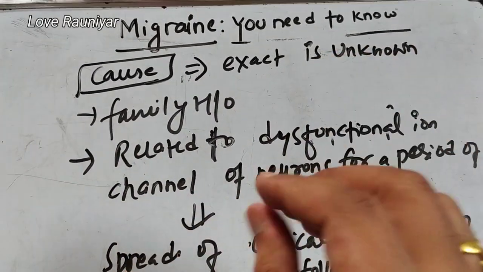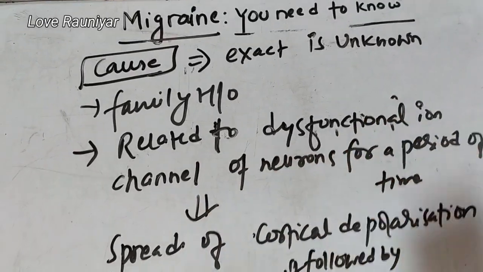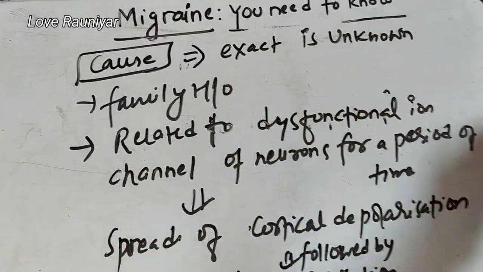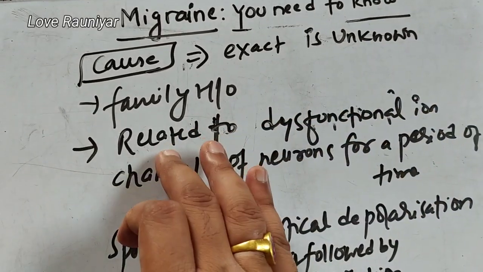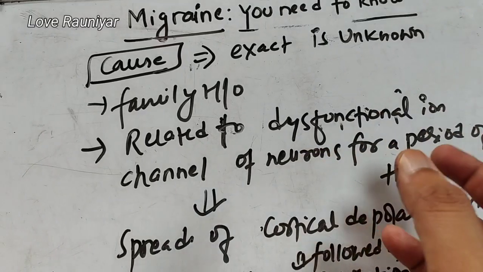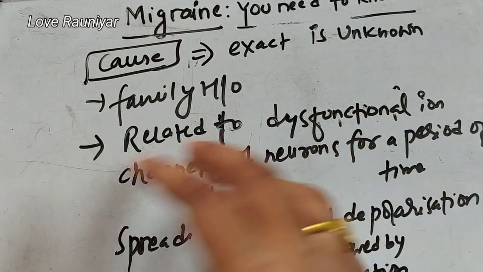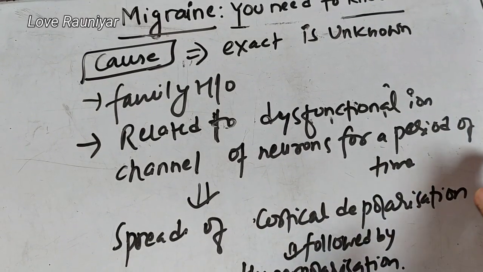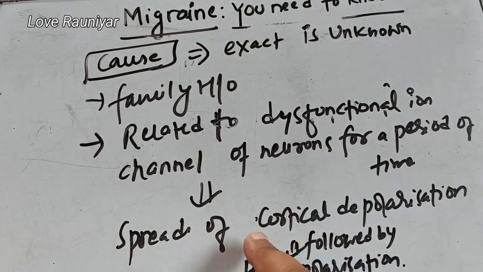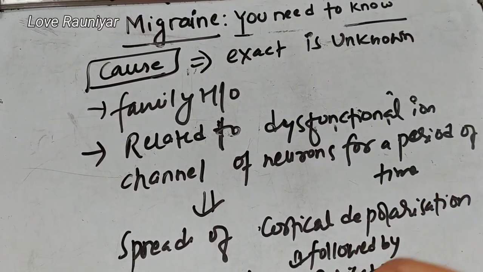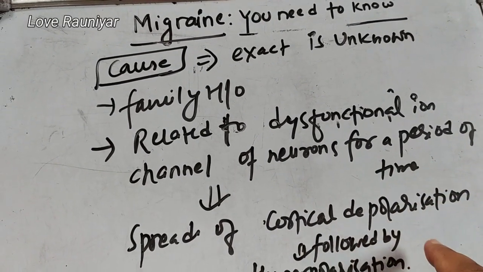So while talking about the cause of migraine, the exact cause is unknown. So it is very uncertain what is the exact cause of migraine. It is seen that if there is any family history, then it is very common. And there is very little knowledge on this, that migraine is related to the dysfunctional ion channel of the neuron. So neuronहरुमा जुन ion channel हुन्छ, if that ion channel is dysfunctional for a period of time, first of all there is a cortical depolarization, that is a neuronal depolarization occurs, followed by hyperpolarization.